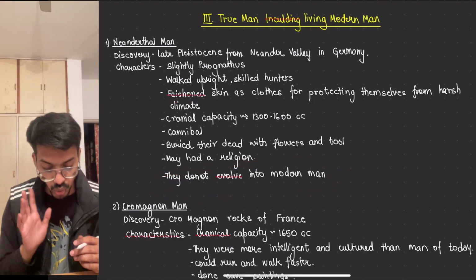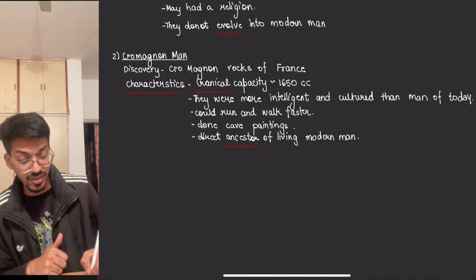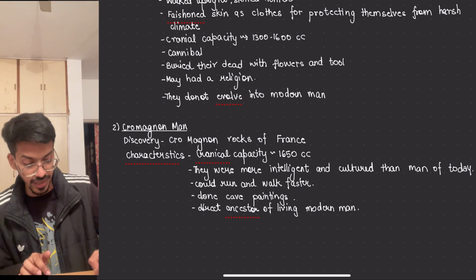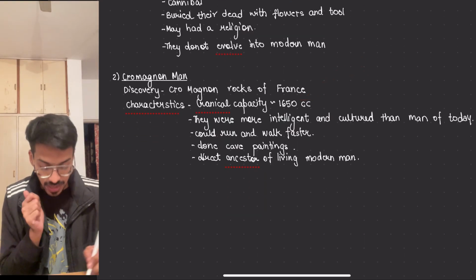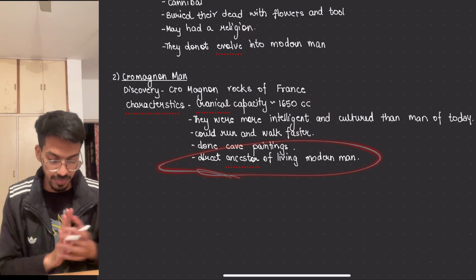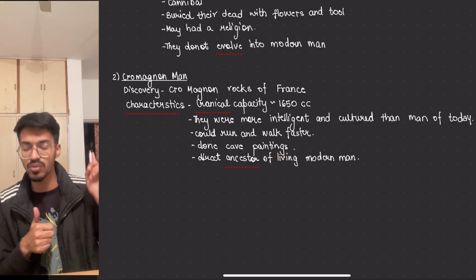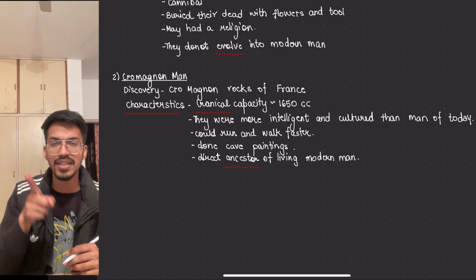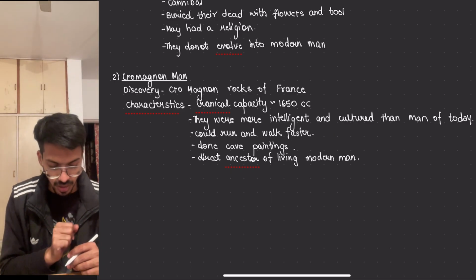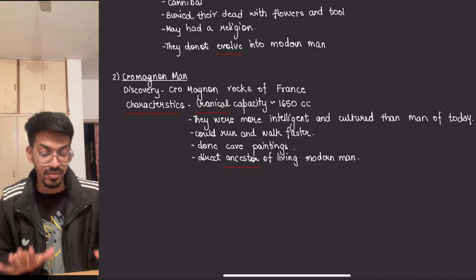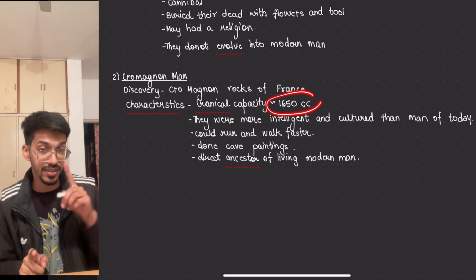But Cro-Magnon men have a cranial capacity of 1650 cc. It is even increased. They are the direct ancestors of modern humans. It is believed that they made the cave paintings. They ran faster, walked faster, and were intelligent and cultured men of today.